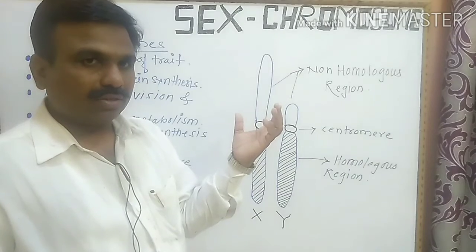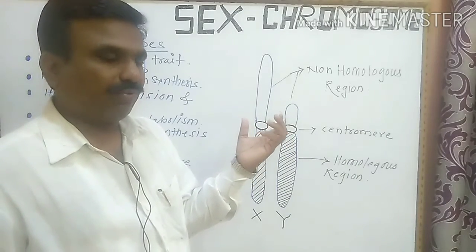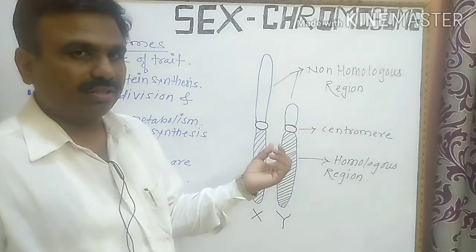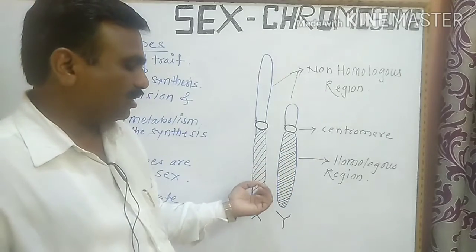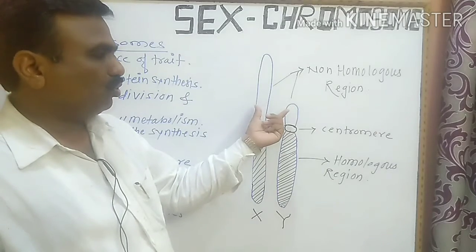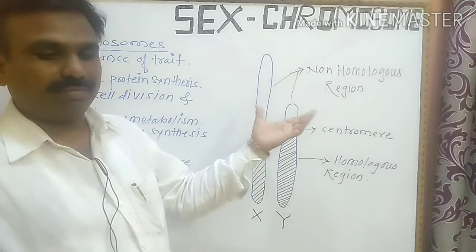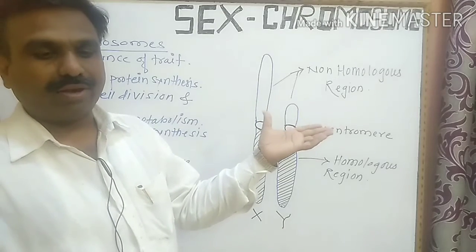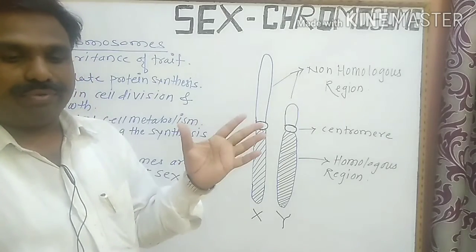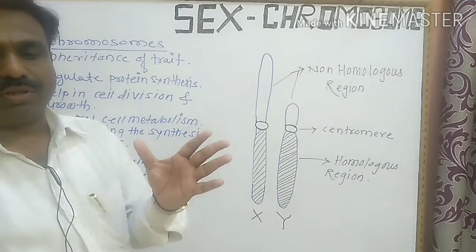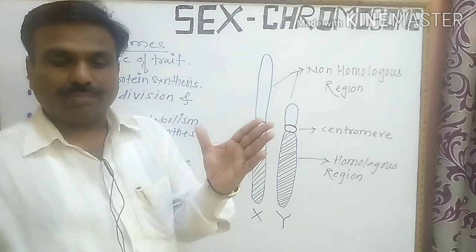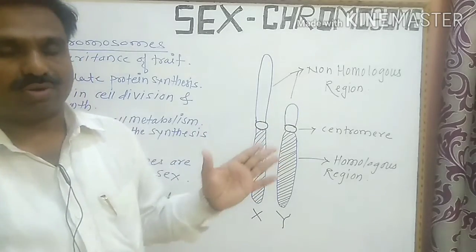You have to understand this carefully. Crossing over takes place only between the homologous regions of the X and Y chromosomes.